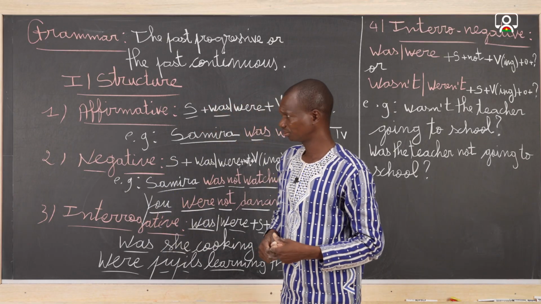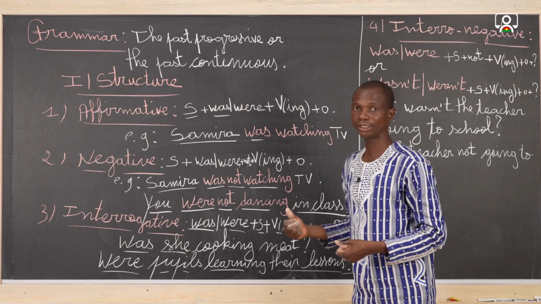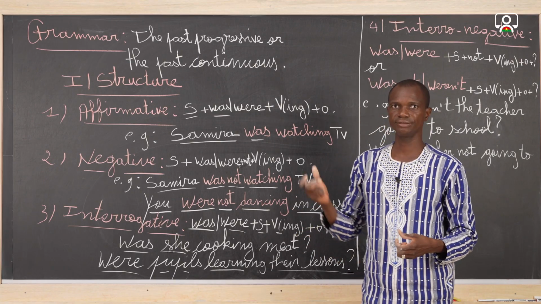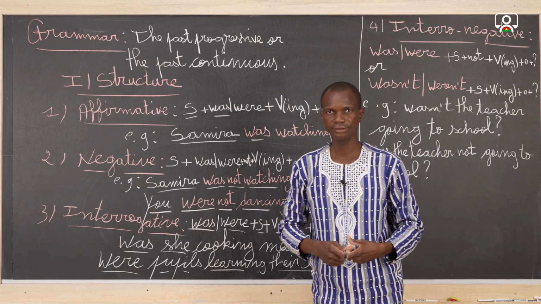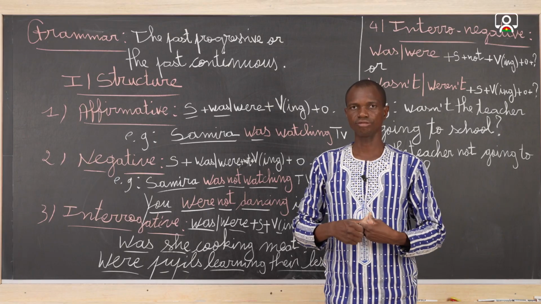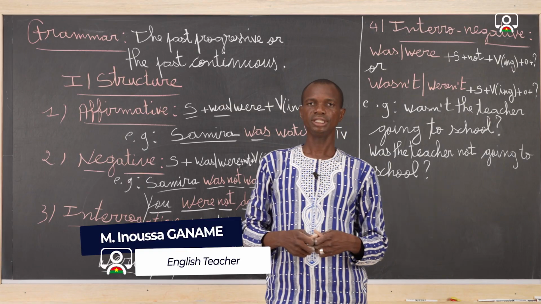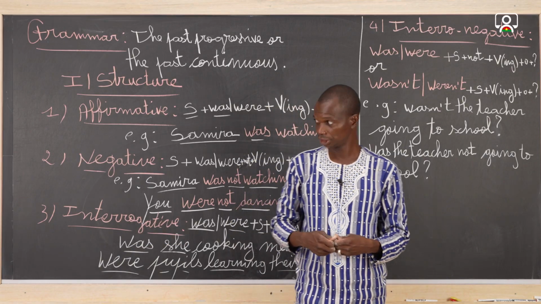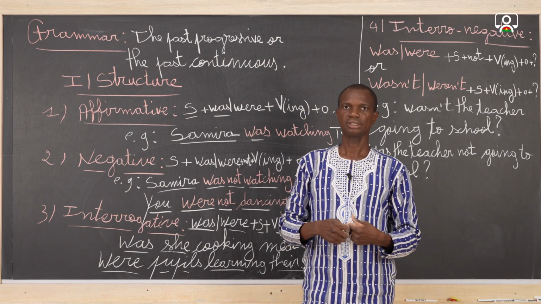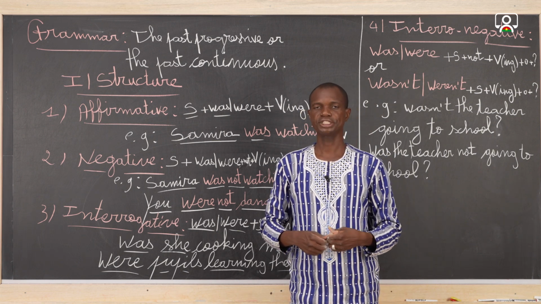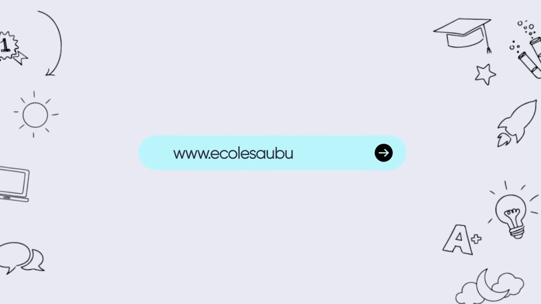Now, this is the end of the structure, meaning the different rules of formation: affirmative, negative, interrogative, and interronegative form. We are going to deal with the use or uses of the past progressive or the past continuous, which means l'imparfait in French.